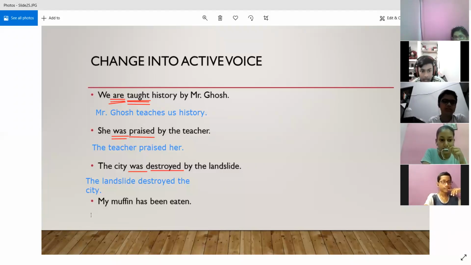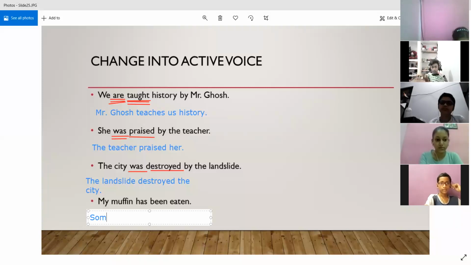Yes, because the subject is missing over here, but we need some subject in the active voice, right? So we can use "someone" over here because it is not clear who has eaten. So we are going to use someone. So someone has eaten my muffin. My muffin now is going into the object's position.